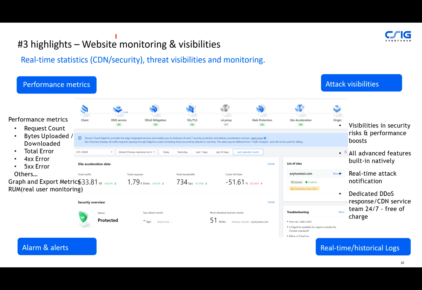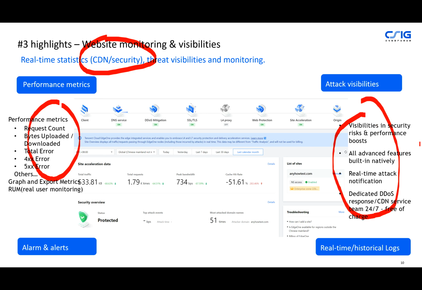And in terms of monitoring and visibility, of course, we give back all the CDN and security-related metrics, before and after. They can see the performance boosts. And also we give back real-time notifications and a designated DDoS and CDN service team.